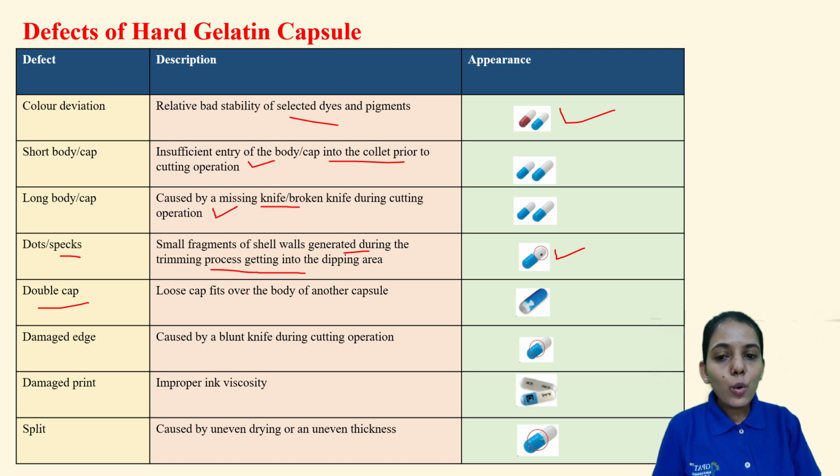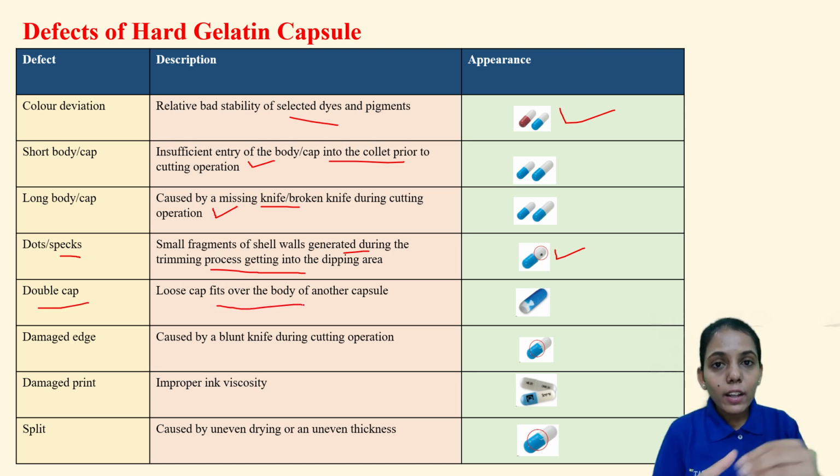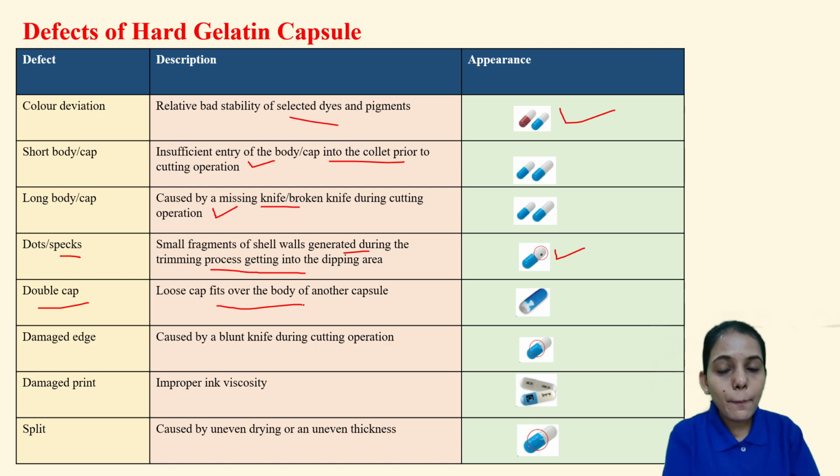Double cap. Loose cap fits over the body of another capsule. If one cap is loose, it will fit onto the body of another. So it is known as double capping. Instead of one cap, two caps will be fit. So that is nothing but a loose cap. It will lead to double capping of the capsule. Here you can see a more bluish part or color, because another cap is fitting over that one.